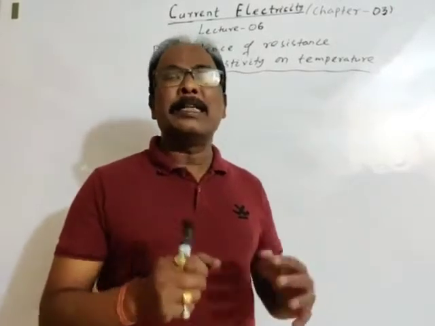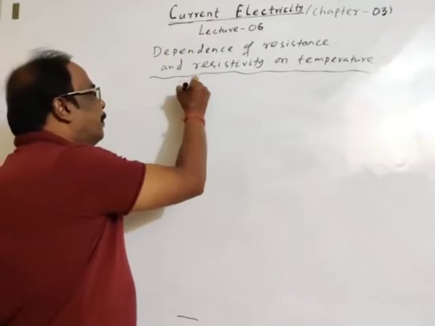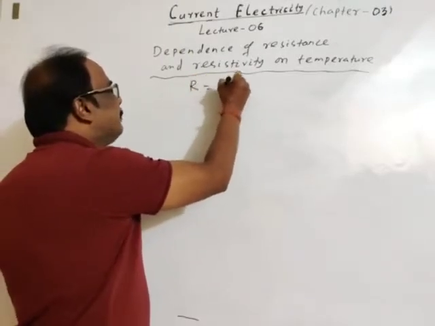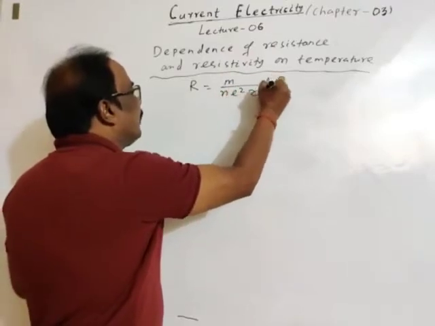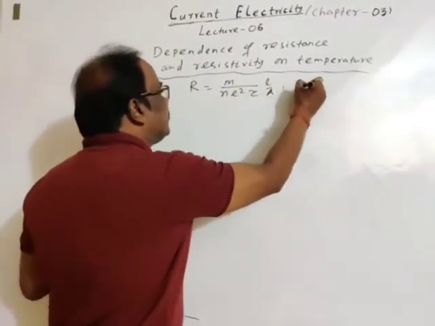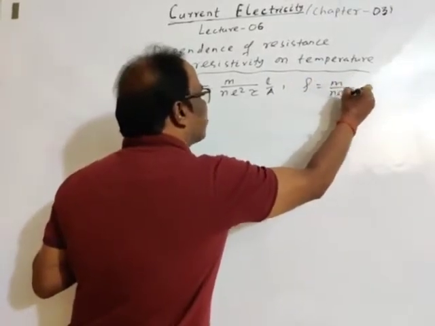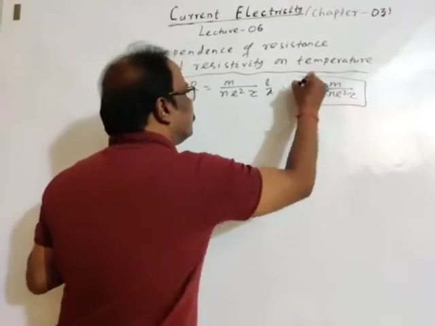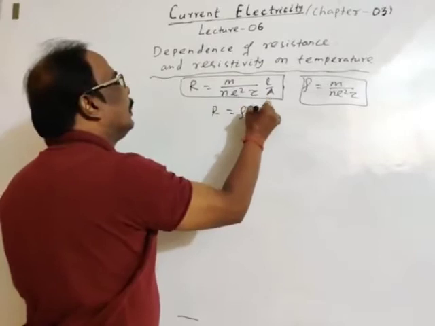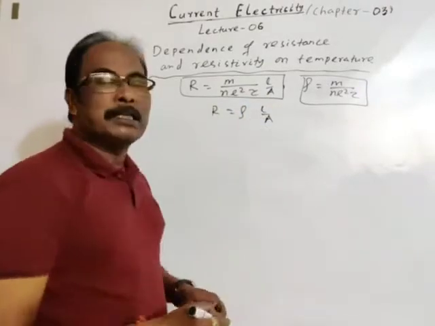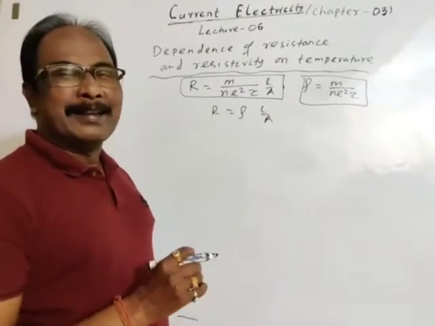Okay. So what is the formula for resistance? See, the formula for resistance is m divided by n e square tau into L by A, and the formula for resistivity is m by n e square tau. Okay. So resistance is rho L by A. Rho is resistivity. Okay. So we have discussed the numericals.